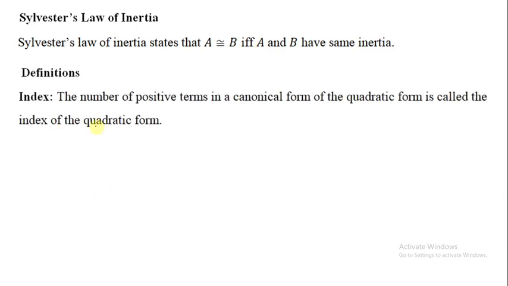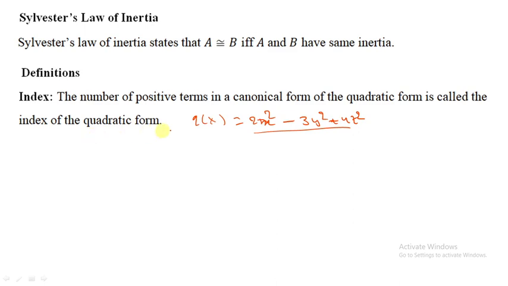Next, the definition of index. The number of positive terms in a canonical form of the quadratic form is called the index of the quadratic form. So take a quadratic form like this one: x square minus 3y square plus 4z square. It is a quadratic form in canonical form, since there is no cross term. The index of the canonical form is the same as the index of the quadratic form.